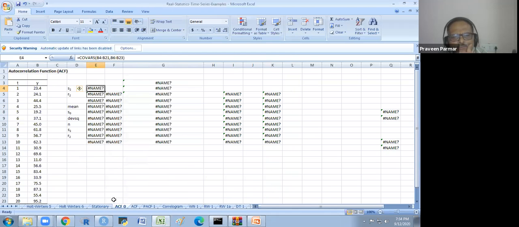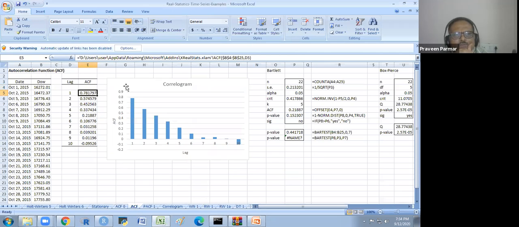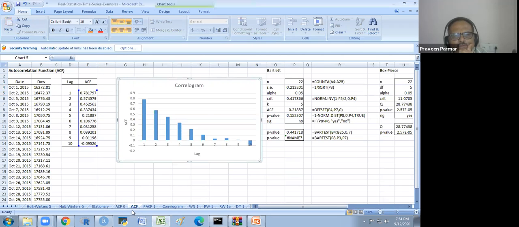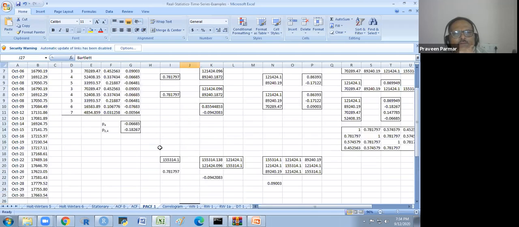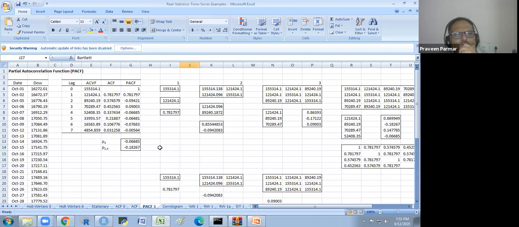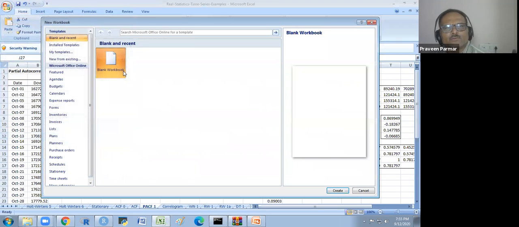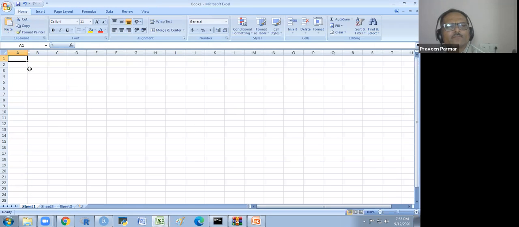Something is missing, so I told you that thing. ACF1 we are getting here, and the lag one ACF1, ACF we are getting this. So I will show you. I draw one more. I take a new one. I will show you in a simple way. I would like to explain.